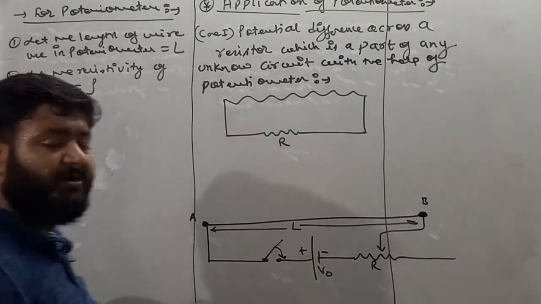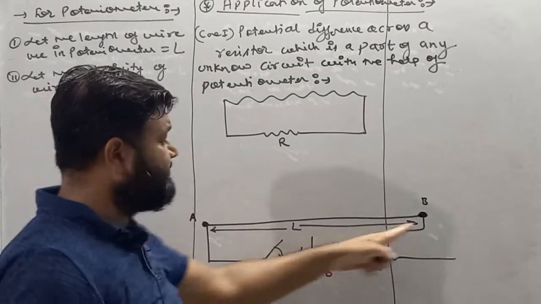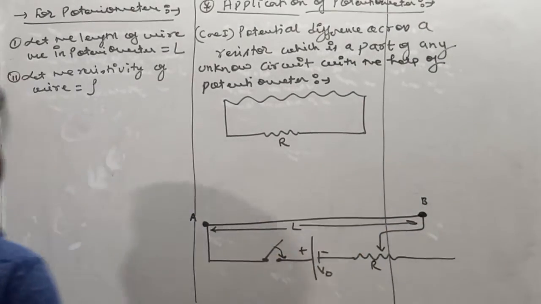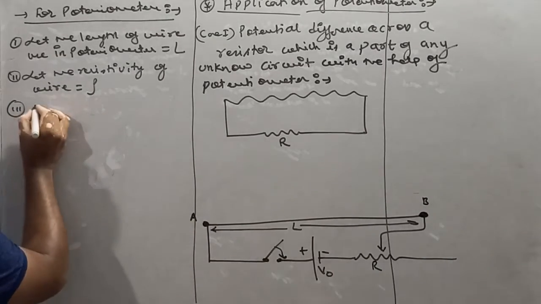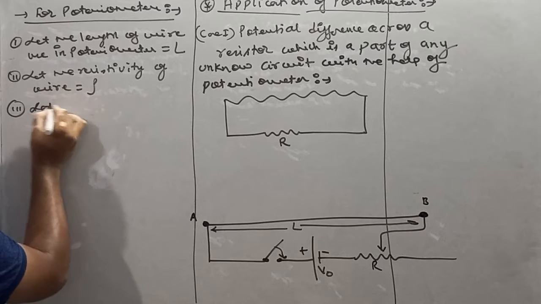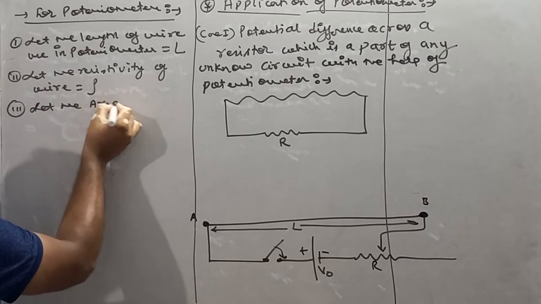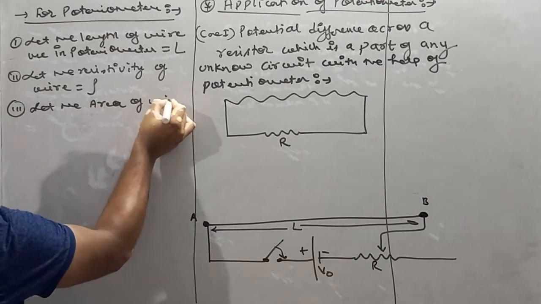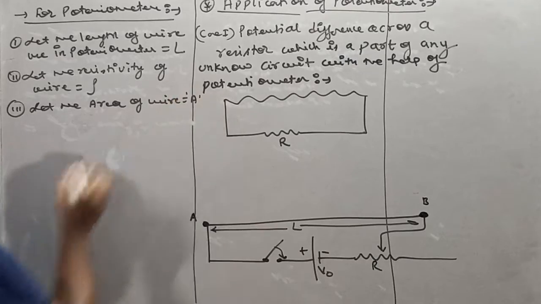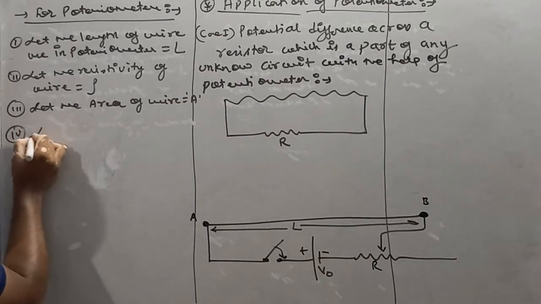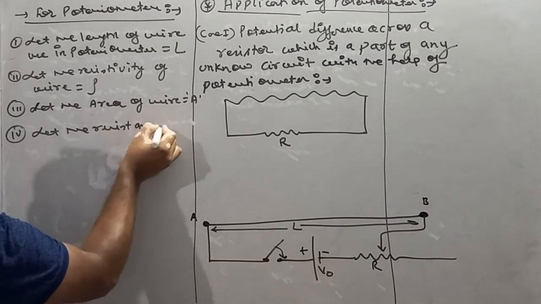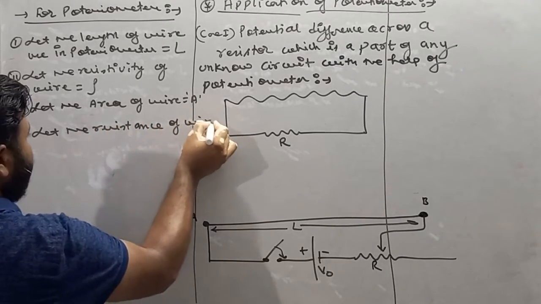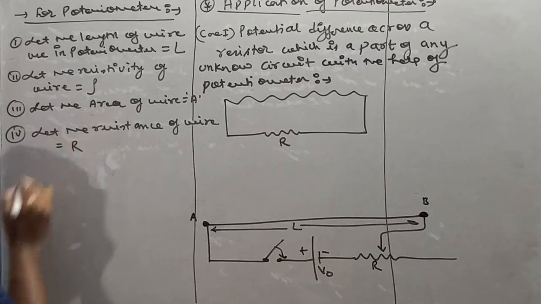The resistivity of wire, my dear student, which is used in potentiometer is rho. Third thing: let the area of cross section of the wire be equal to capital A. Fourth point: let the resistance of wire be equal to capital R.